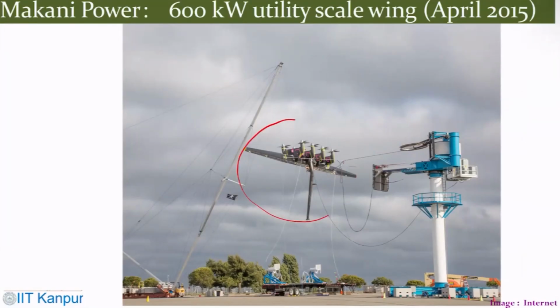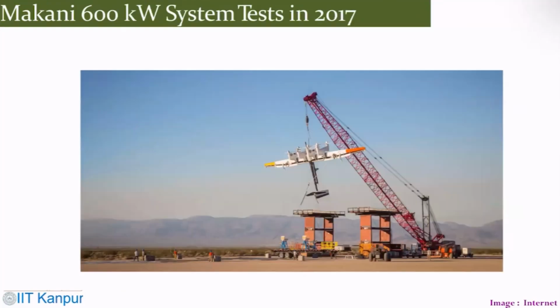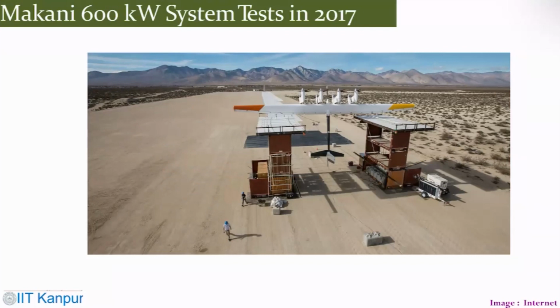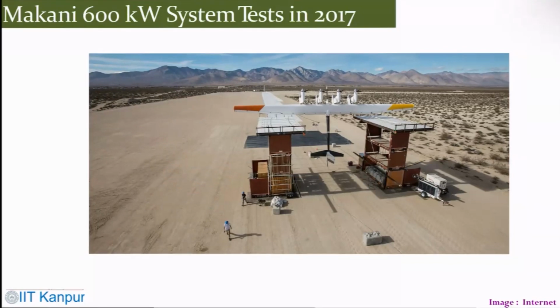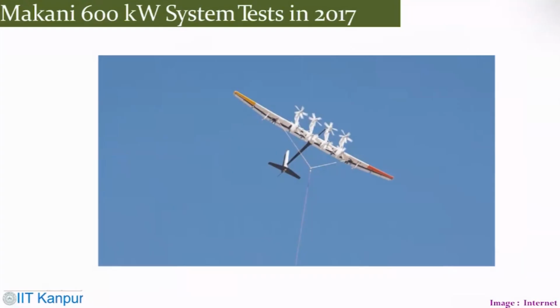They have tested it, and these are some of the pictures from 2017. These are the system tests they had, and this is the picture you can see when it is flying, and you have these onboard turbine generators doing the job.